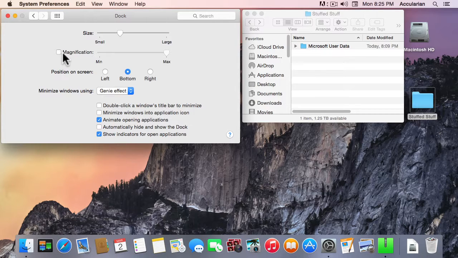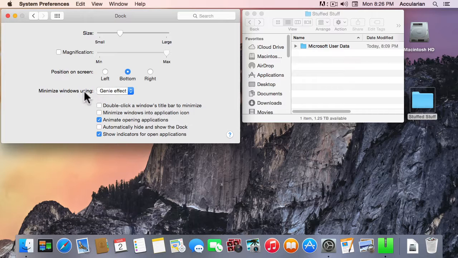This is a checkbox. It's either on or it's off. These are radio buttons. You know, back in the 60s when you had a car radio, you could punch a button on the car radio, but only one button at a time. So this makes sense. Position the dock on the left, the bottom, or the right side of the screen. It can only be one place at a time.